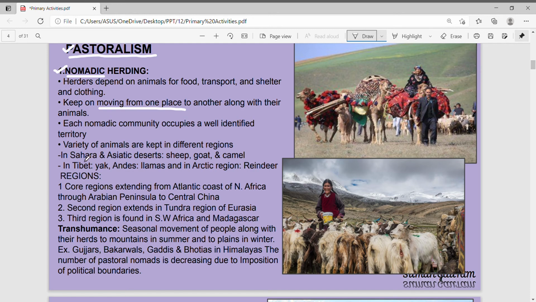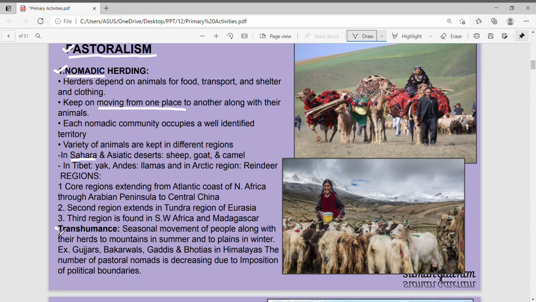Where is it done? It's done in Sahara, where desert areas are there and water is very less. So people move in search of water also. Sheep, goat, camel are taken into account for herding. It's done in Tibet, also in Mongolia, where yak is reared. It's done in Andes in South America, where llamas are reared. Llamas are like camel, small camel type, but they have a lot of hair. Then it is done in Arctic region also, where reindeers are reared, like in Eskimos and all. So the areas are same. You can learn the areas from here only. It's fine.